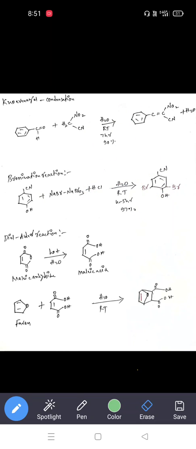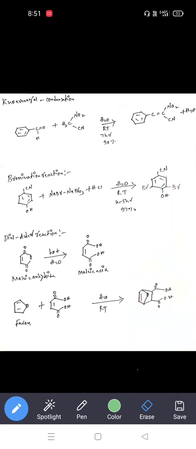This Diels-Alder reaction, especially not the first one. For example, we are preparing cyclohexane using 1,3-butadiene plus ethene. The compounds are all hydrocarbons, and there are no polar groups, so the reactants do not dissolve in water. That's why we are using this special type of reactants.